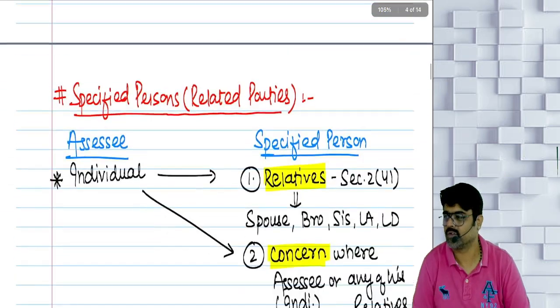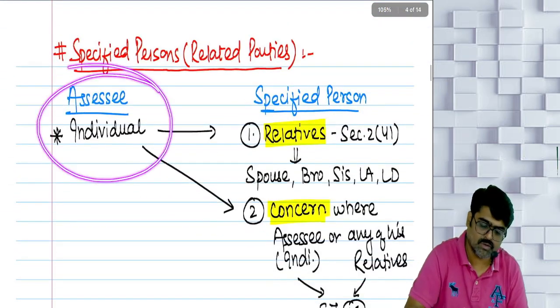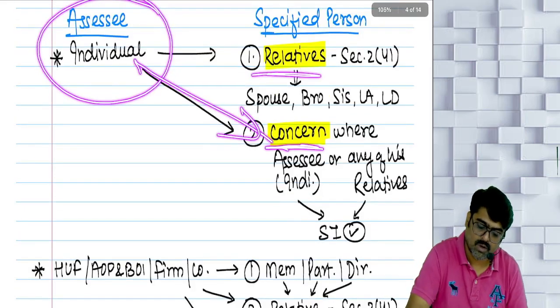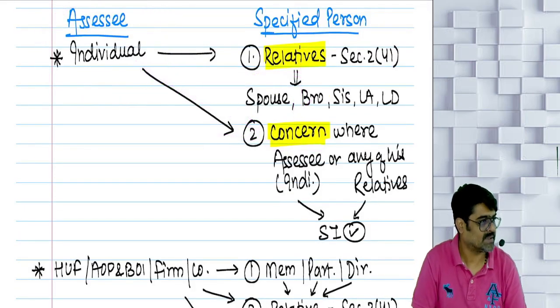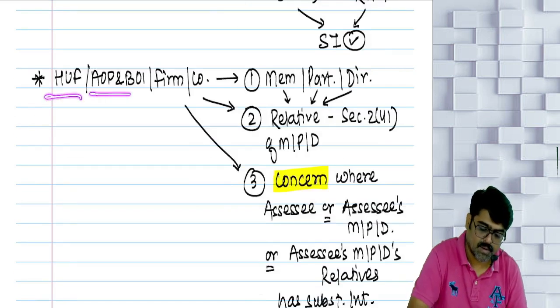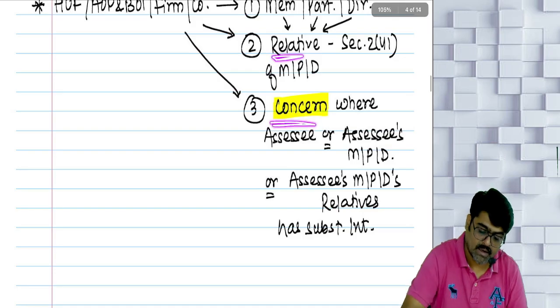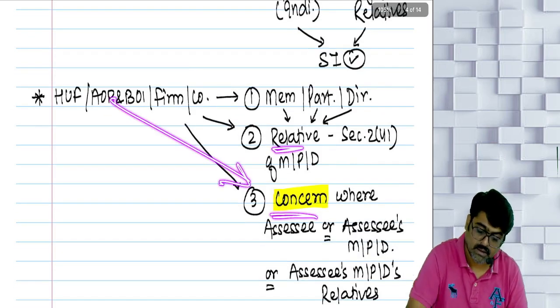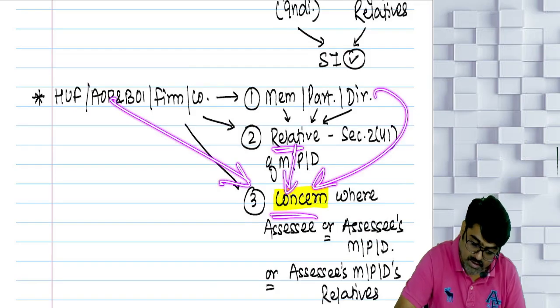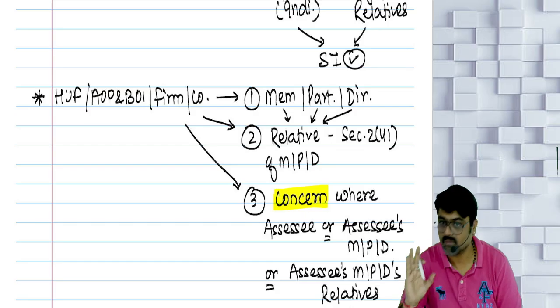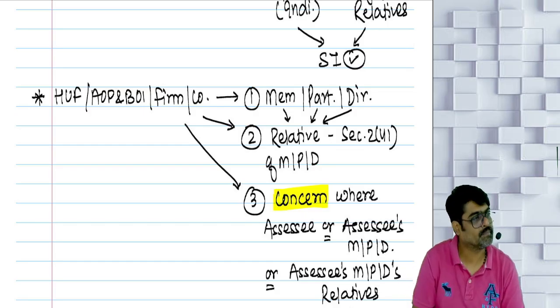Understanding who is a related party, I have already told. Individual, relative of the individual, or any concern where the individual or relative is having a substantial interest. Then HUF, AOP, BOI and firm, and company: any member, partner or director, even their relatives, even a concern where the assessee, member, partner, director or their relatives are having substantial interest, even that concern will be treated as a related party.